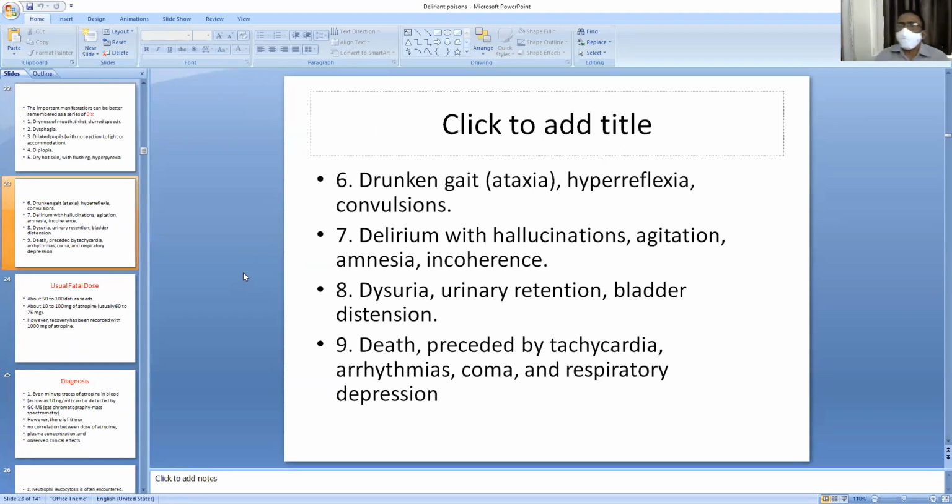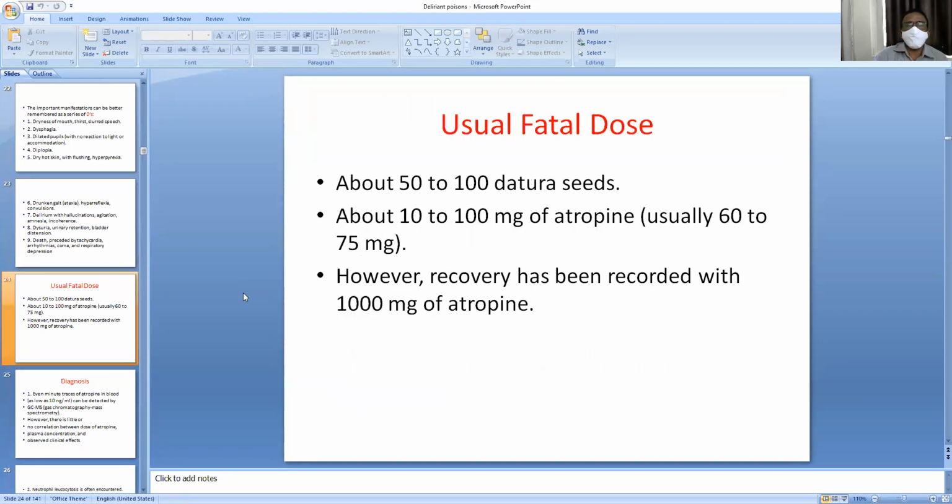Due to the anticholinergic effect at the central nervous system and inhibition of the vagal stimulation, the heart rate increases, tachycardia develops and produces cardiac arrhythmias, and death will result. Usual fatal dose is 50 to 100 datura seeds, that means about 10 to 100 milligrams of atropine.